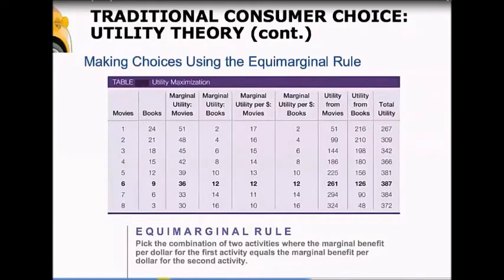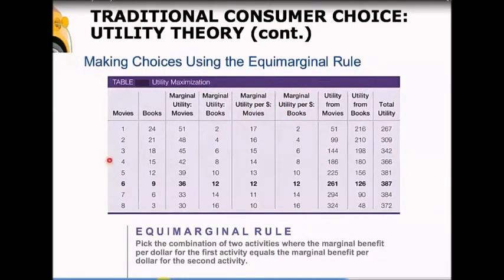Suppose we started at this point with 4 movies and 15 books. And suppose those 4 movies got us a marginal utility of movies of 42. Meaning if we went to 1 more movie, or that last movie got us 42 additional utils of utility. And when you have 15 books as part of your consumption, your marginal utility of your last book was 8 utils. Now those are hard to compare because we're not sure how much we had to spend on each one. So it's more useful to look at the marginal utility per dollar for each good.